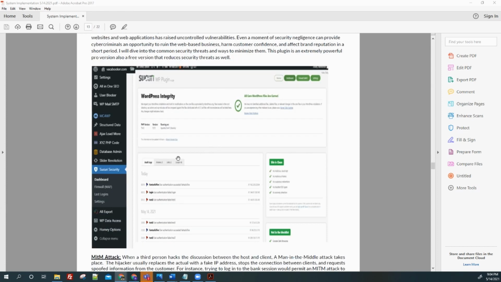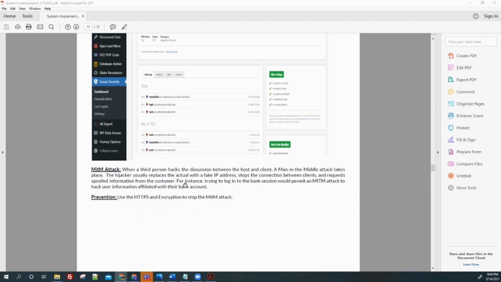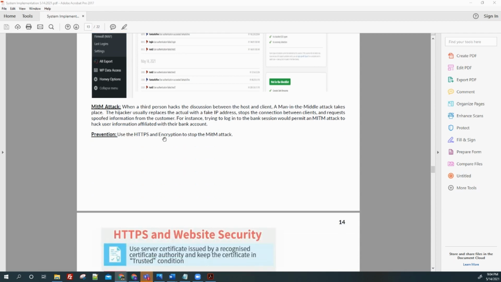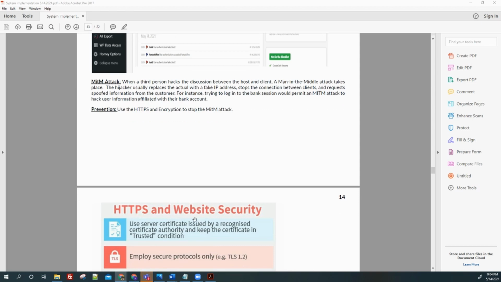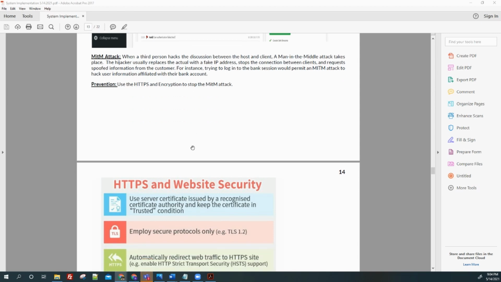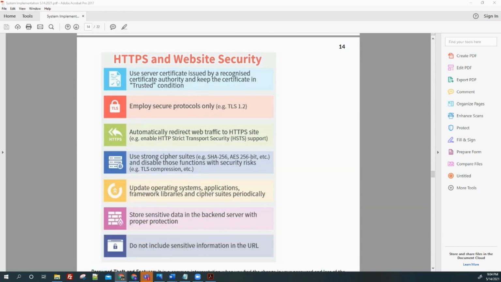There are some features I'm going to talk about, like meta attack. It will cover what kind of security they have to protect user credential information.